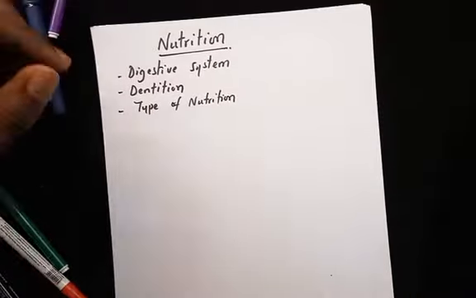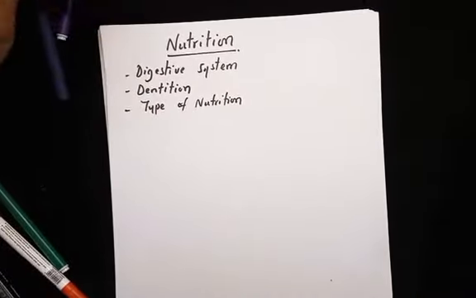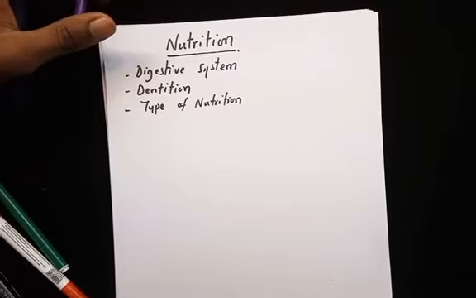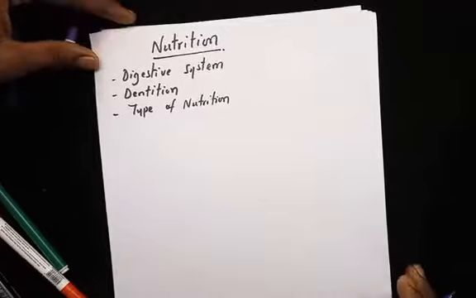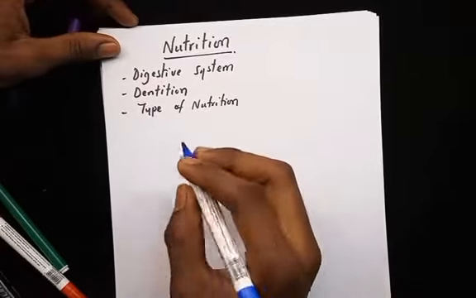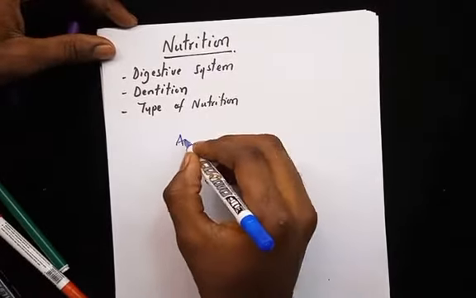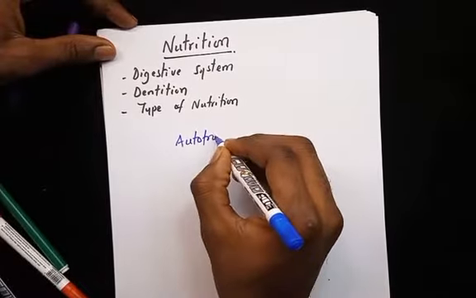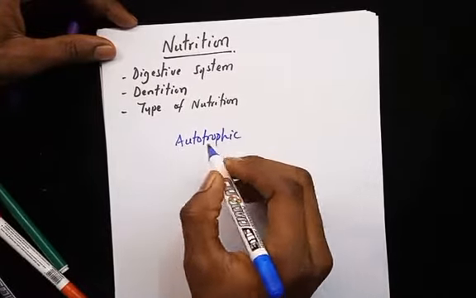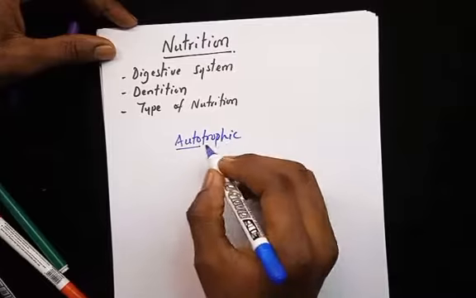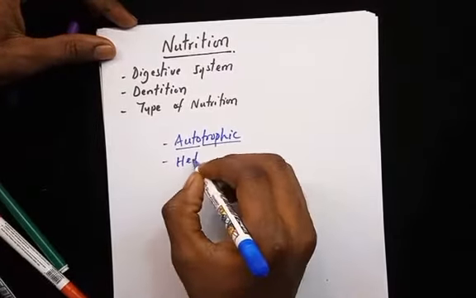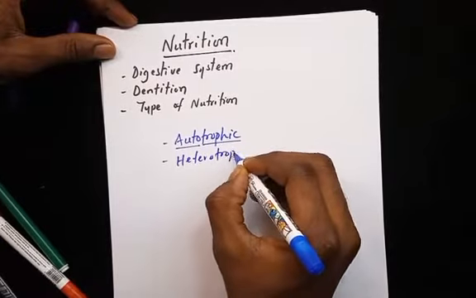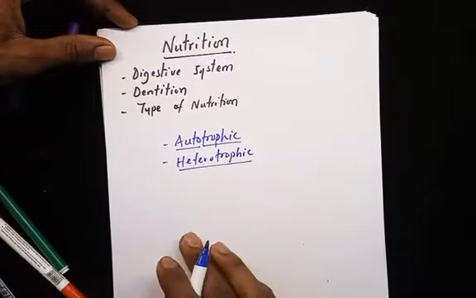So, nutrition is an important characteristic of living things, hence my bottle of Pepsi. Alright, but before we even go into the details, let me tell you, living things have two main modes of nutrition. Either they are autotrophic, and you can just know this word now. Auto means like self-generating, trophic means food. Either they are autotrophic or they are heterotrophic. Heterotrophic meaning they depend on other organisms for food.